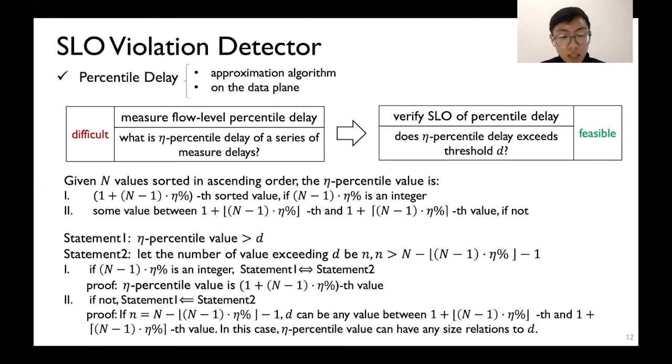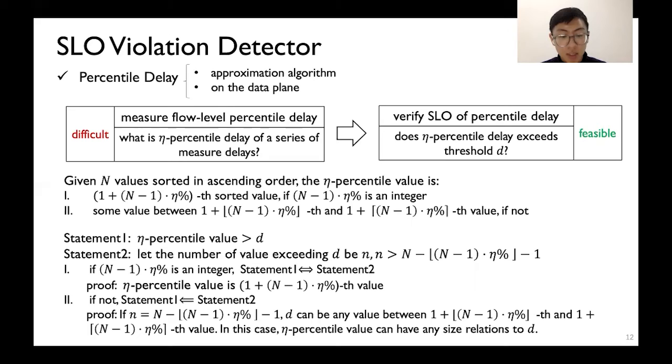Statement 1: the eta percentile delay is larger than d. Statement 2: let the number of values exceeding d be n. N is larger than n minus floor of (n minus 1 times eta percent) minus 1. Statements 1 and 2 are equivalent if (n minus 1) times eta percent is an integer.